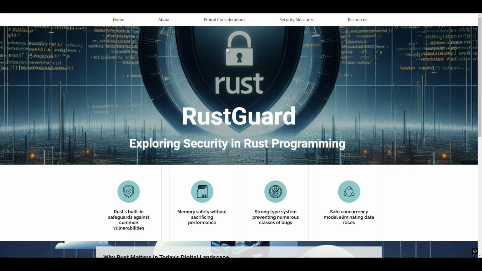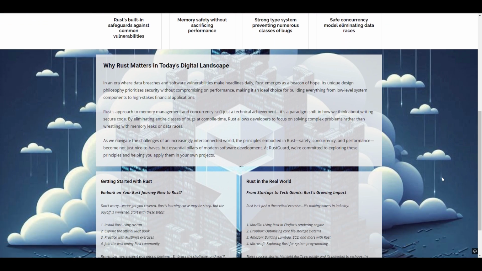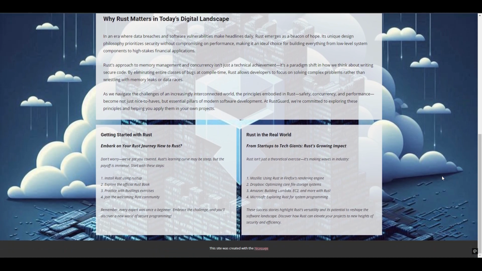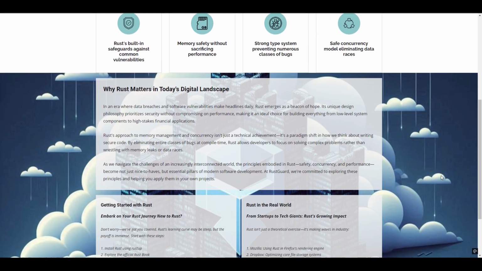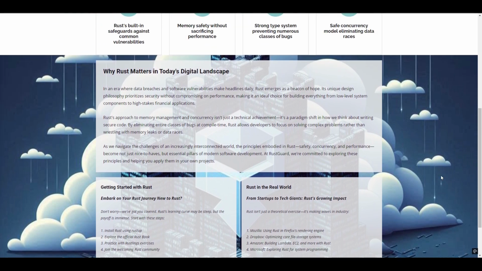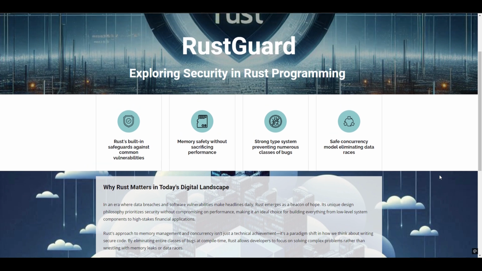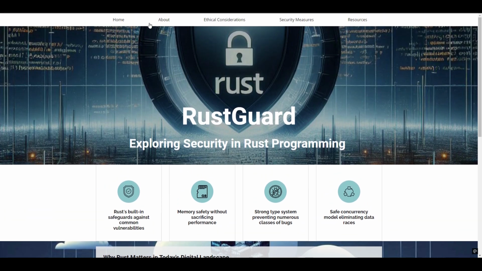So I'd also like to showcase my website that I put together for this final project. The slide deck and the website go hand in hand. In the website, which I called Rust Guard, I'm basically exploring security and Rust programming. A lot of the material that we covered in the slide deck is covered within the web page. The first page is just your typical home page, and I scroll down here and go through getting started with Rust in the real world, showing some different examples.